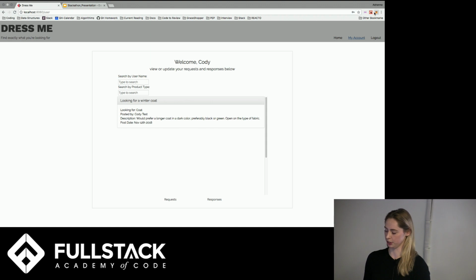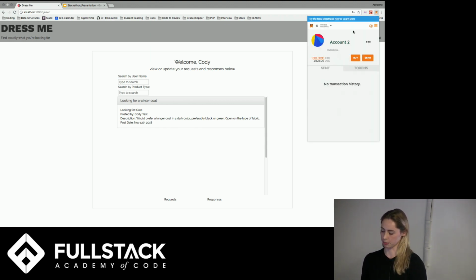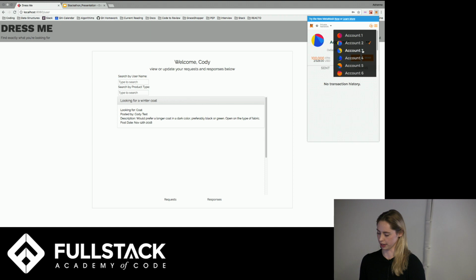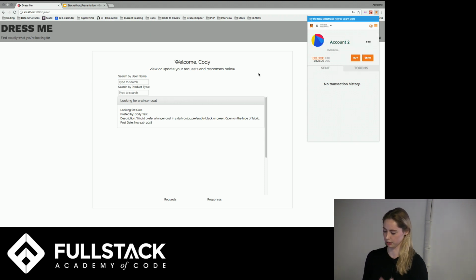If we go to MetaMask, you'll see I'm using Ganache to run a test blockchain. So I have 10 fake accounts that I have access to. I'm currently on account 2, and you can see that they give you 100 Ether. I'm going to send a nice little tip to account 3. So I'm going to copy this address,